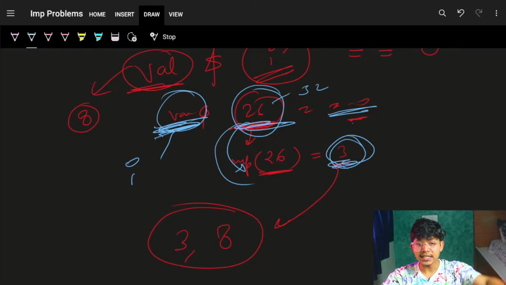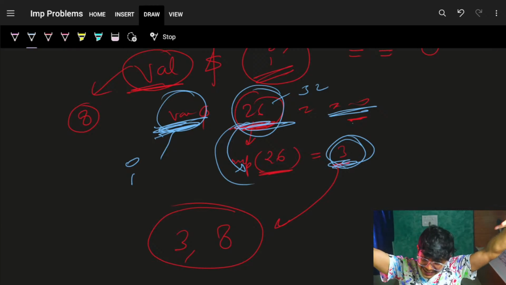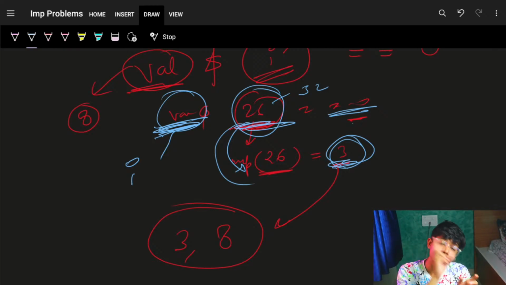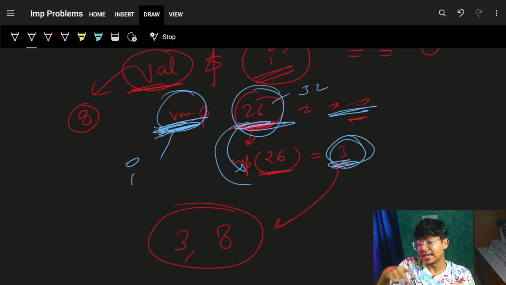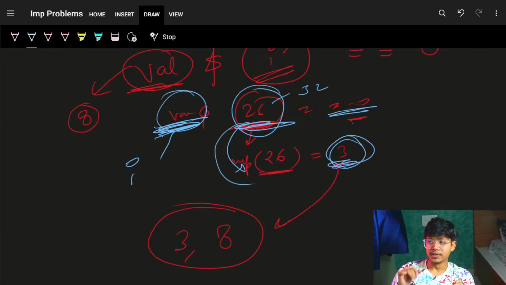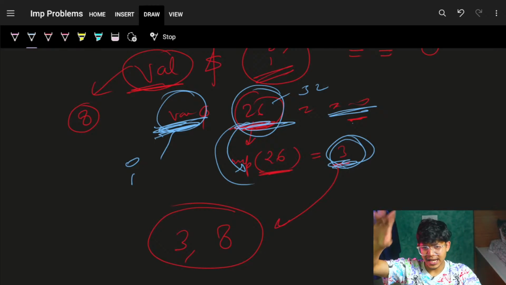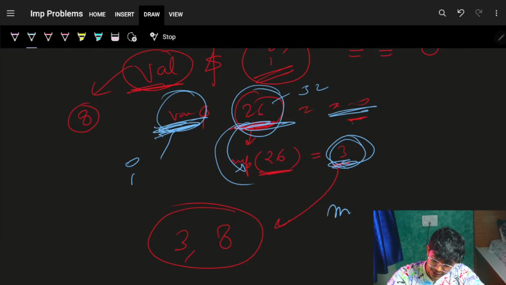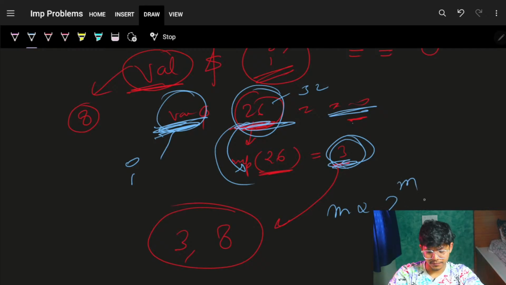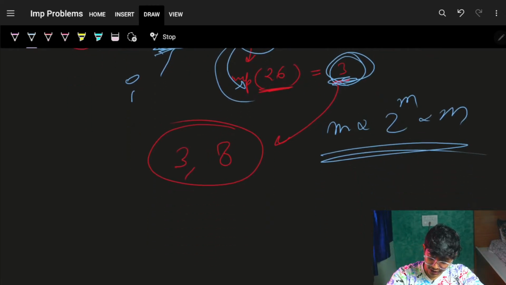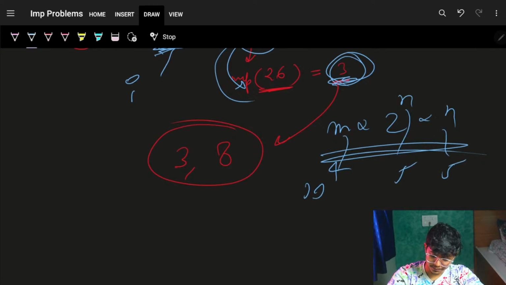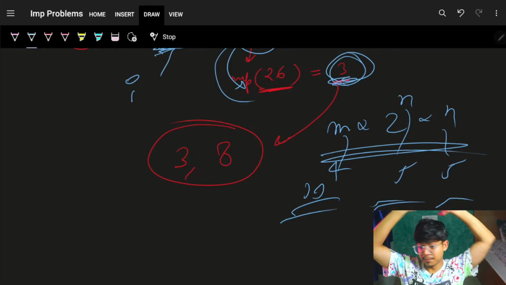Before that, if the folks liked the entire proof and also the intuition of how to think and how we prove that it is right and can never be wrong, and also how we optimize that approach from m square to O of m into 2 raised to the power n into n, because n is 5 and m is 24. That is how you can solve this particular algorithm.